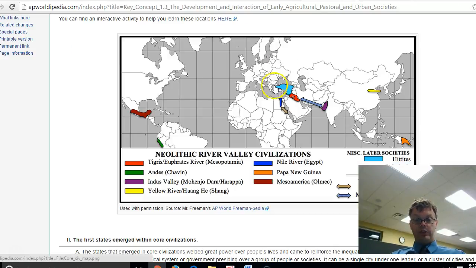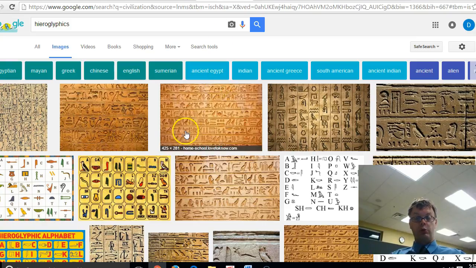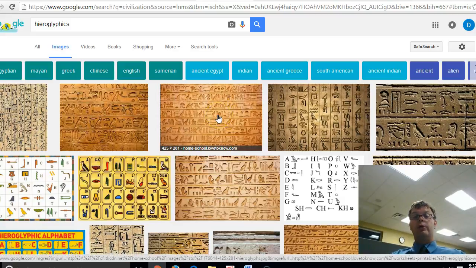If we look at our early civilizations, cuneiform started here, and hieroglyphics started in Egypt. They also wrote all their laws, their rules, and books in hieroglyphics, just like it was in Sumeria with cuneiform. So cuneiform is to Sumeria in Mesopotamia, hieroglyphics is to Egypt. Now, did the Egyptians invent this writing?